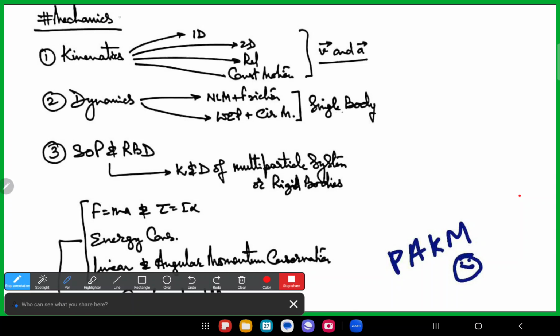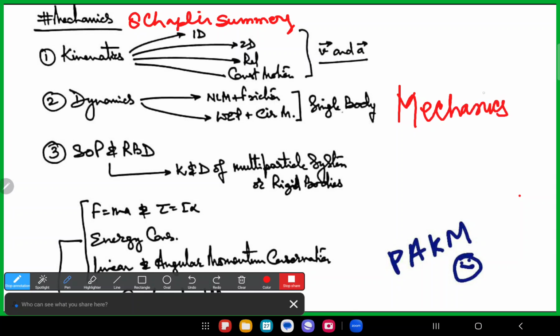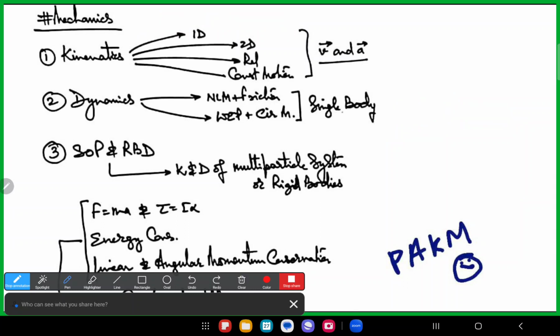This is, we can say, the eighth chapter summary. The eighth chapter summary is called mechanics. Fine. So once you are talking about mechanics, basically mechanics includes the kinematics part.